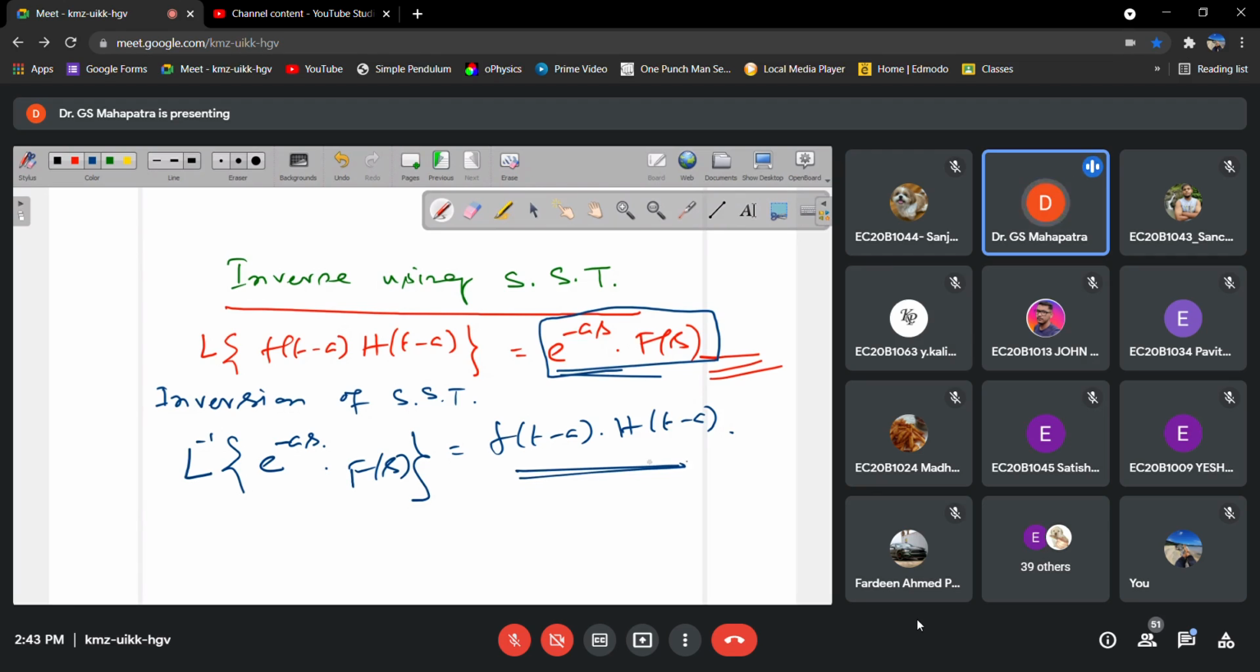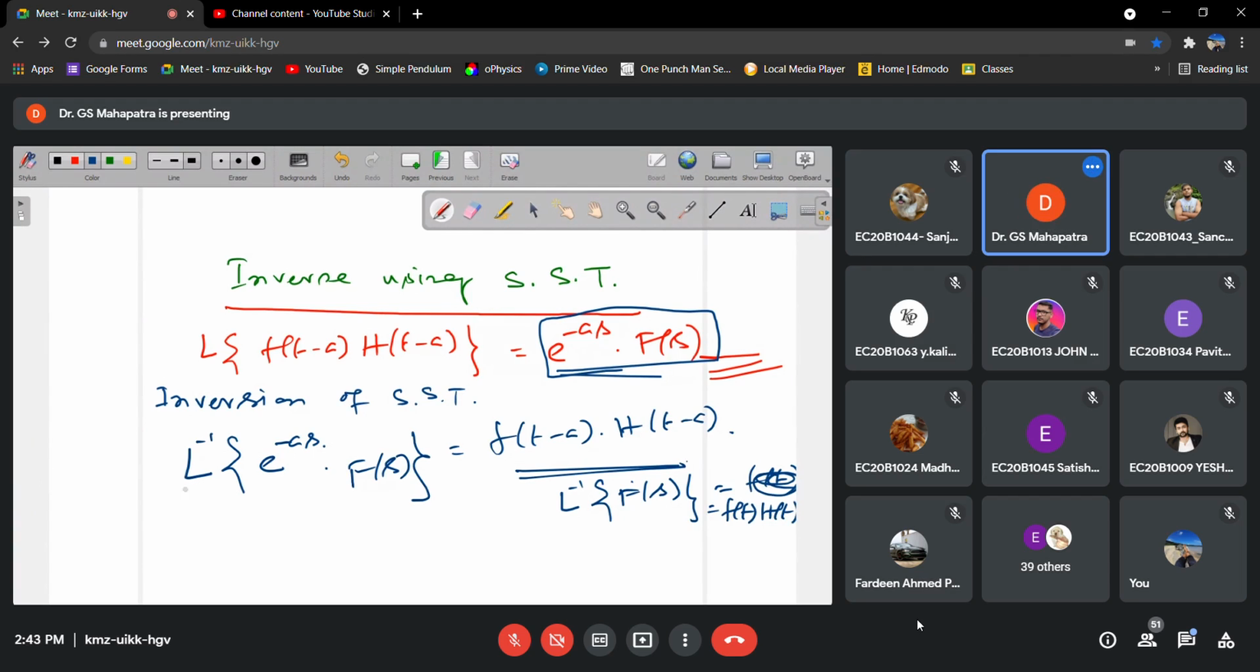Now, this one you can simplify a little bit. We know that it will be useful for solving the inverse of a given function, the inverse Laplace transform of a given function. So, this one we know f of t, correct? And we have already studied that this one we can write in that form, f of t into h of t. We have studied that earlier.